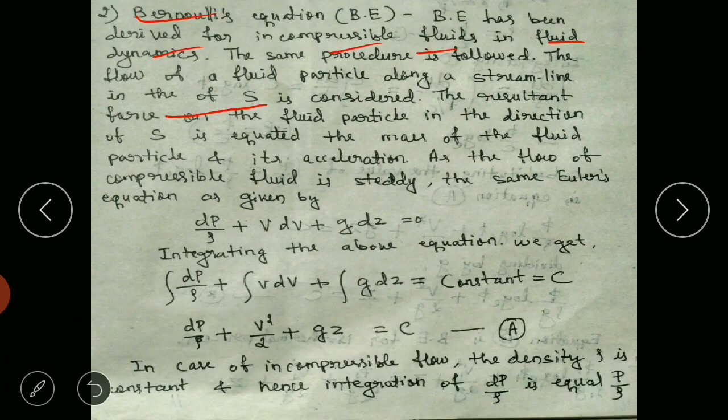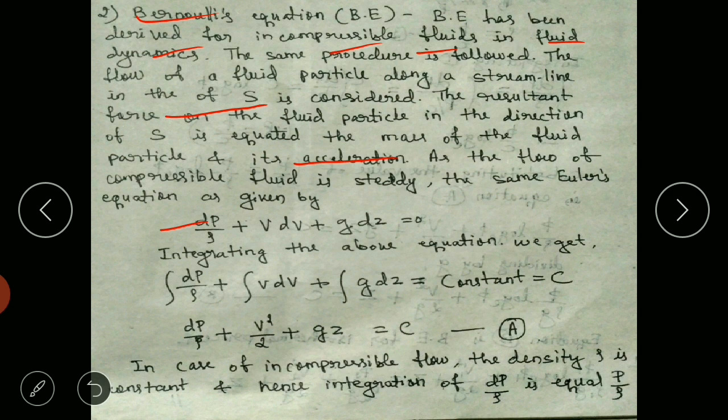The resultant force on the fluid particle in the direction of S is equated to the mass of the fluid particle and its acceleration. As the flow of compressible fluid is steady, the same Euler's equation is given by,